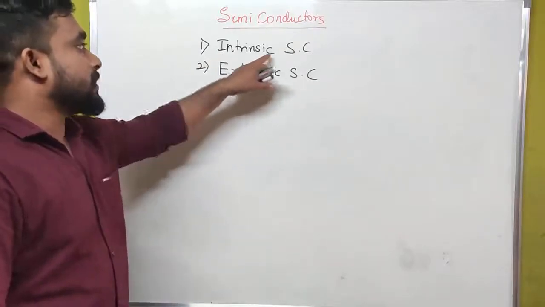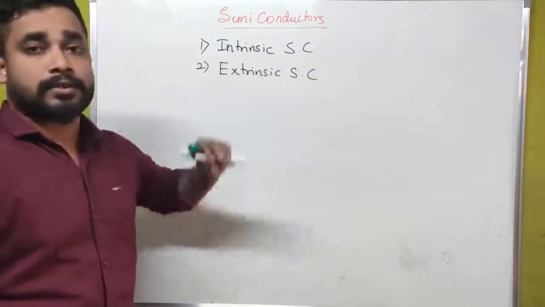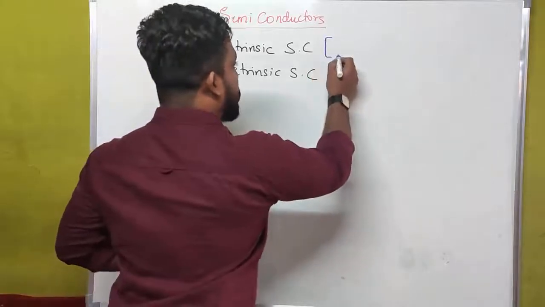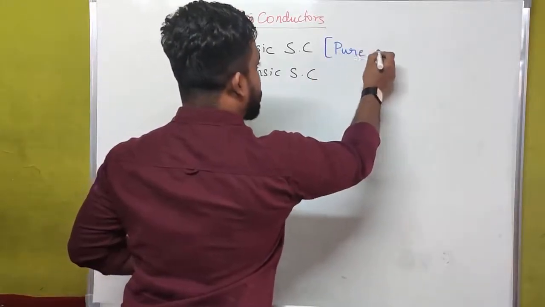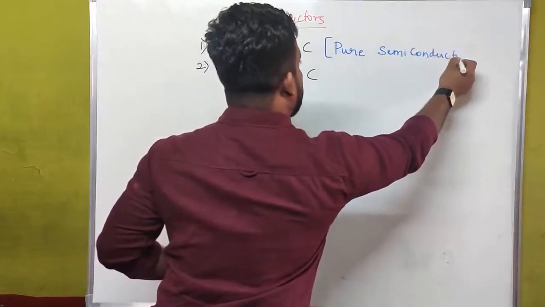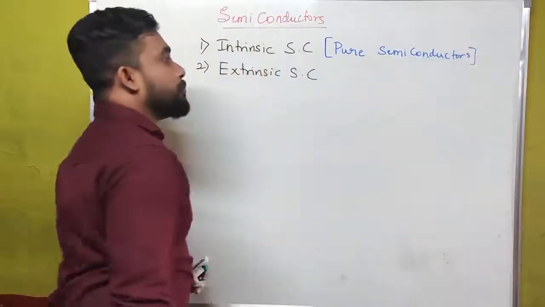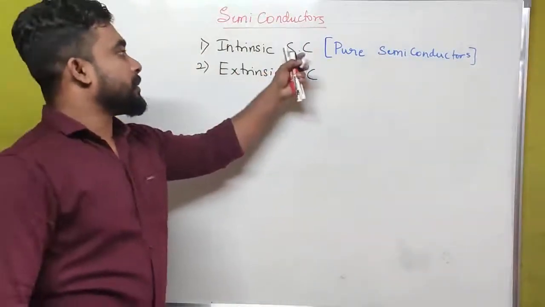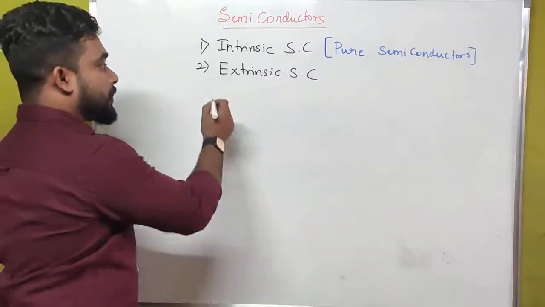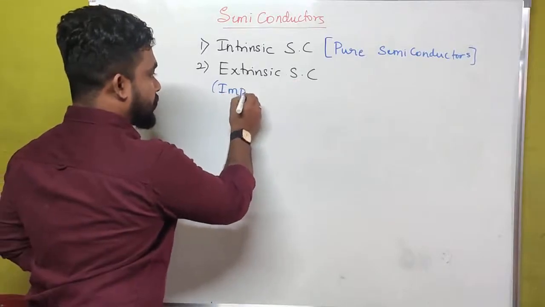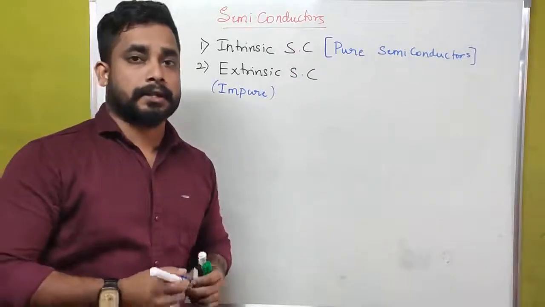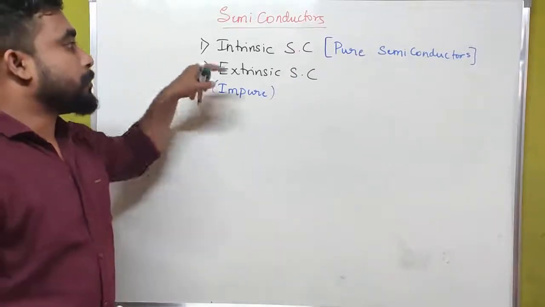Intrinsic semiconductor means the pure form of semiconductor. Pure semiconductors are intrinsic semiconductors, and extrinsic semiconductors are impure semiconductors.